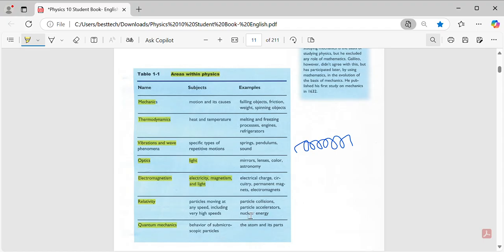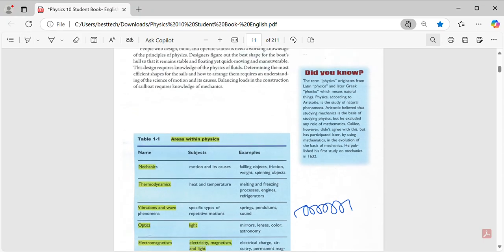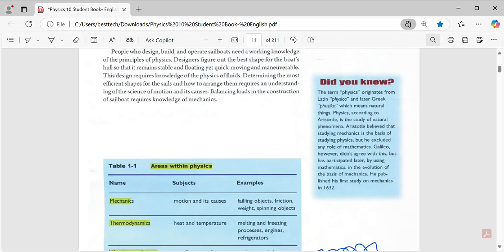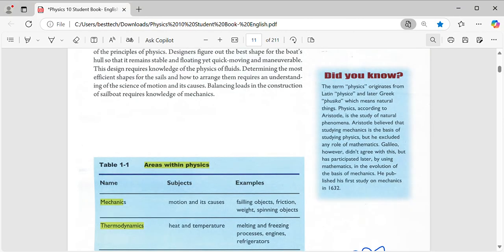Or particle collision, particle accelerator. You'll be studying this in college, actually, guys. It's better to just memorize one of the examples, not that important. But the type is first mechanic, thermodynamic, important. Guys, this is the general types of physics. And look in here, we have another example. Not the example, guys, sorry.